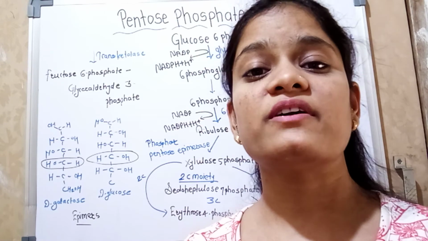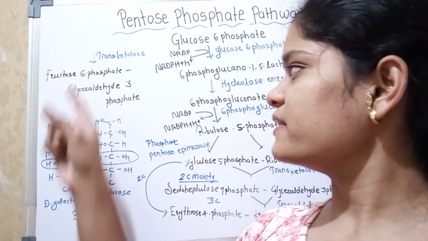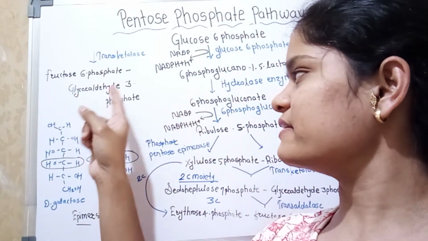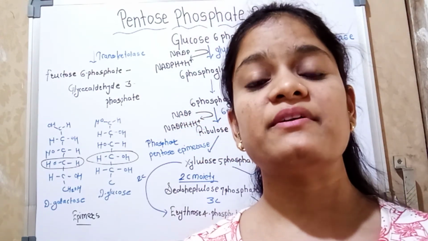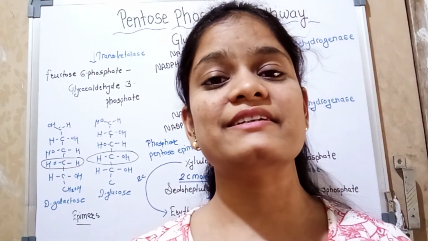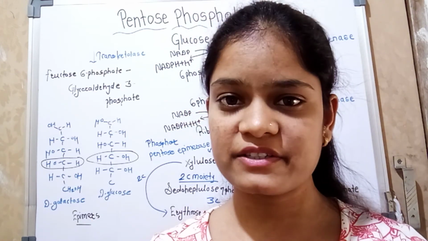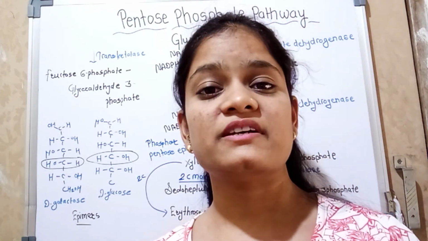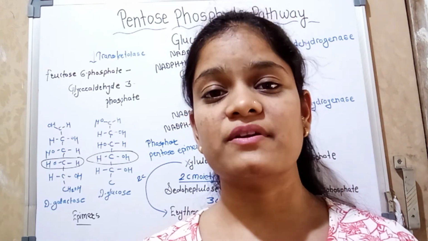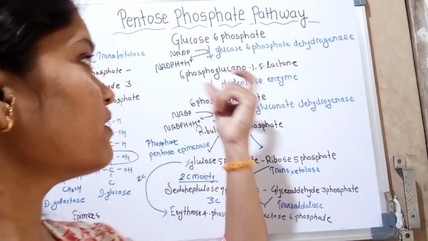If the cell wants energy, then fructose 6-phosphate and glyceraldehyde 3-phosphate are converted to pyruvate, which later enters the TCA cycle. In the TCA cycle we also get reducing agents, which enter the electron transport chain, and by oxidative phosphorylation ATP molecules are formed in cellular respiration. So this is all about the pentose phosphate pathway.